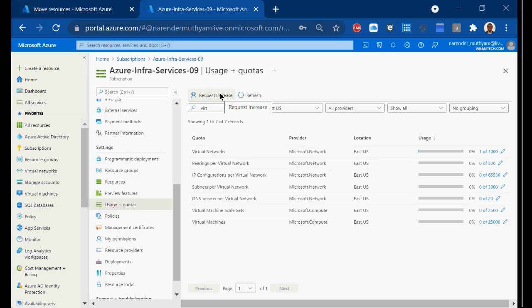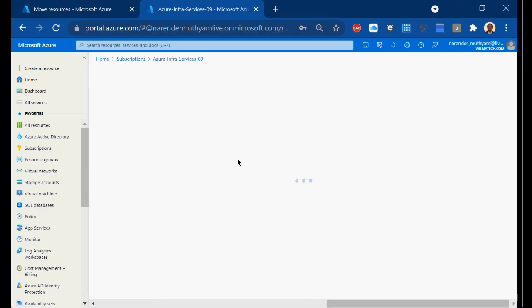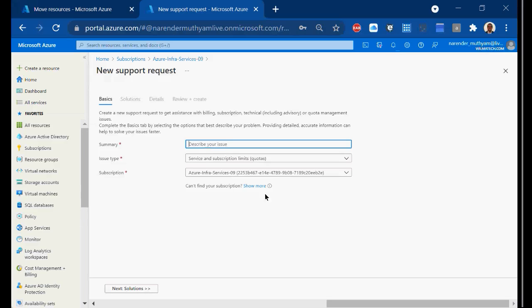You can simply click it here and type what it is that you want to ask Microsoft. Then Microsoft will check your usage and they will increase the quota limit. It happens then and there. They won't take much time, right? The only thing is you need to request. Whenever you want to increase the quota of any resources, you can simply click on quota here, increase request here, and just submit a request to them. Over. And then they will consider your request and resolve it.